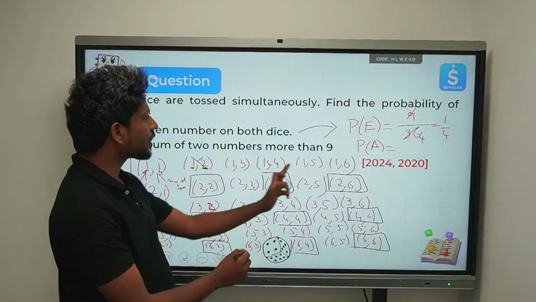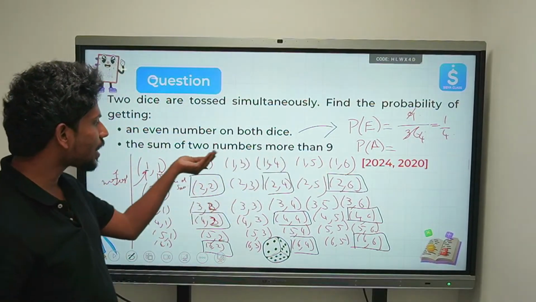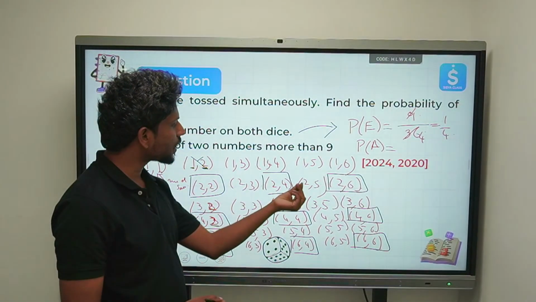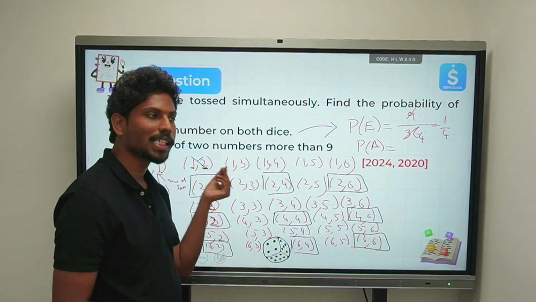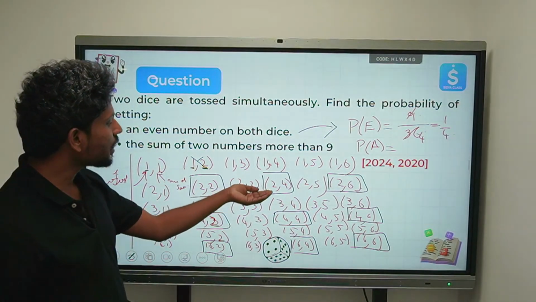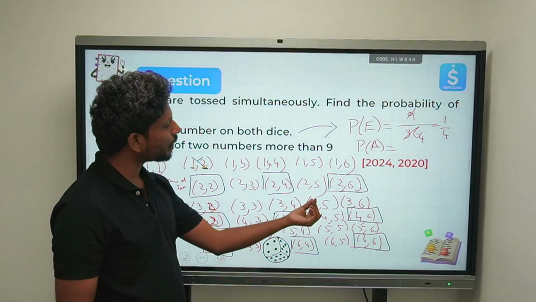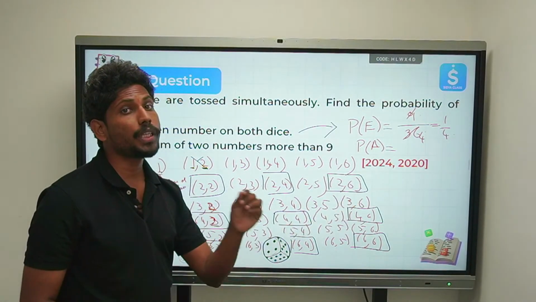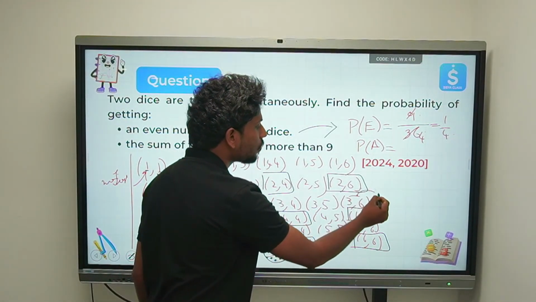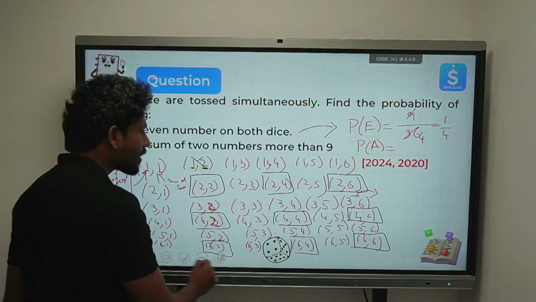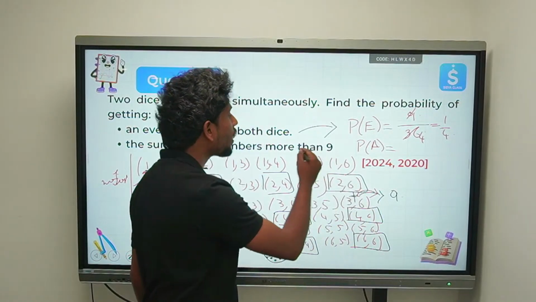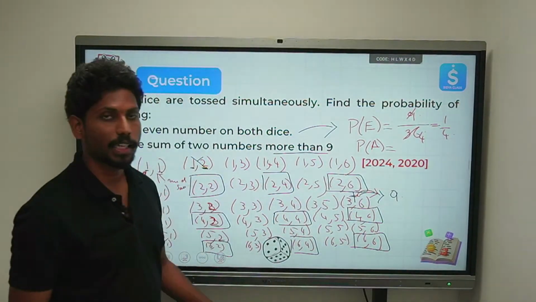It should be greater than 9. So if you see here, 1 plus 6 is 7, so all these are well less than 9. If you see 2 plus 2, 4, 2 plus 4, 6, 2 plus 6, 8. At max in this row, you can get only 8. But in the next one, 3 plus 3, 6, 3 plus 4, 7, 3 plus 5, 8, 3 plus 6, 9. You don't need the sum 9. If you add these two numbers, the result is 9.